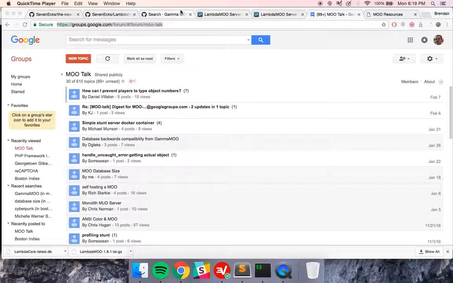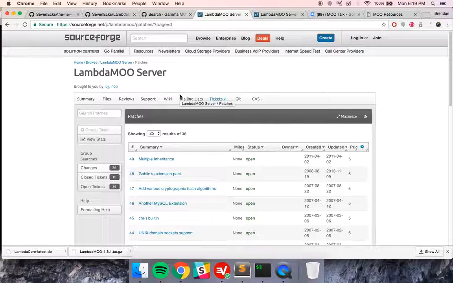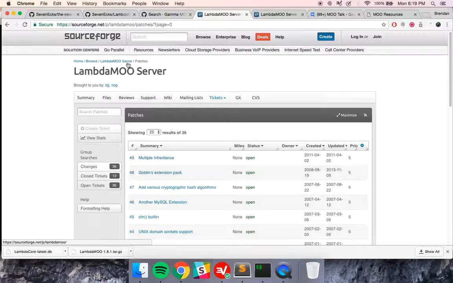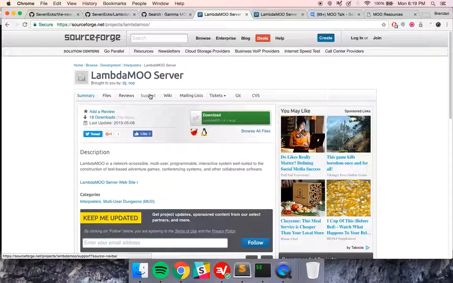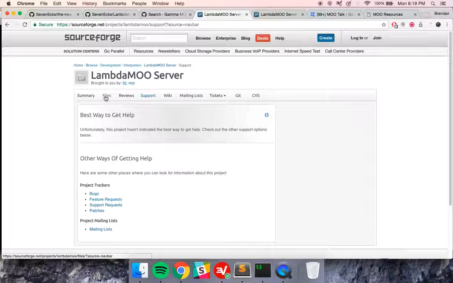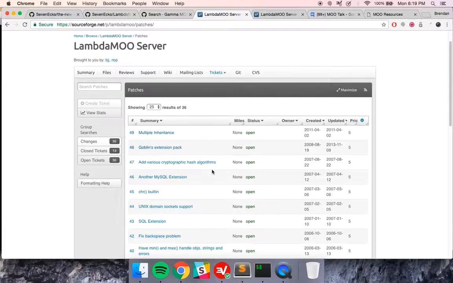There is a SourceForge here, but SourceForge is crazy old, and the last thing that was added to it seems to have been in 2011, though there are some really cool things here. If you go to the LambdaMOO SourceForge, and you can Google it, or there are links in the show notes, that's this page here. There's a files section, but you can also go to support and patches. And there are a lot of cool patches that people have added.